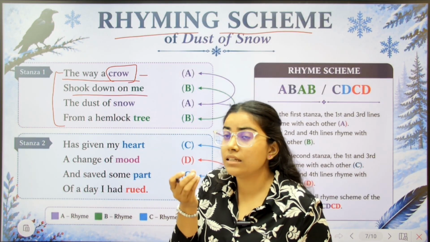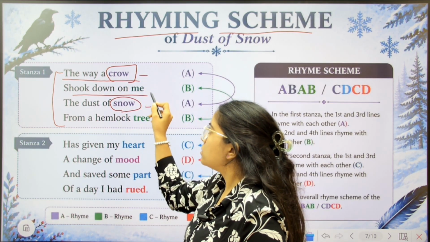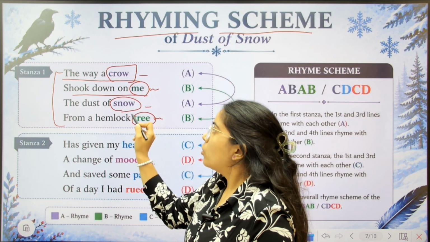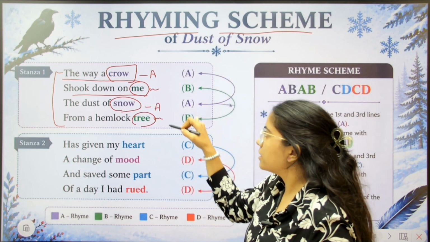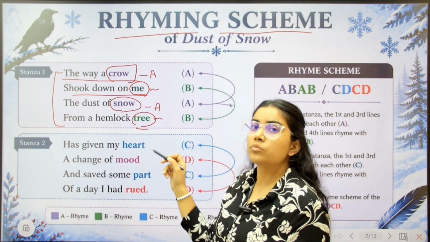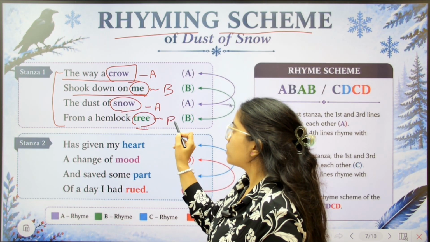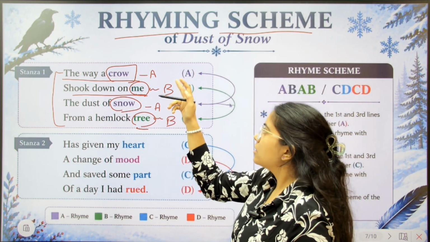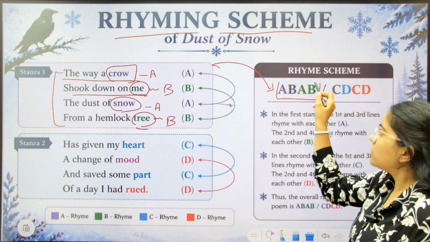The sound is E. Then the dust of snow. Now these two sounds are matching with each other, and this one is matching with each other. Okay, crow, snow. So let's consider it as A. Here we have done A and A. Then me and tree, both are sounding with E. So we can consider it as B. So the rhyming scheme of the first stanza is A, B, A, B.